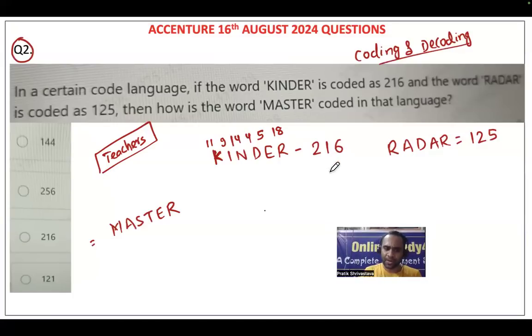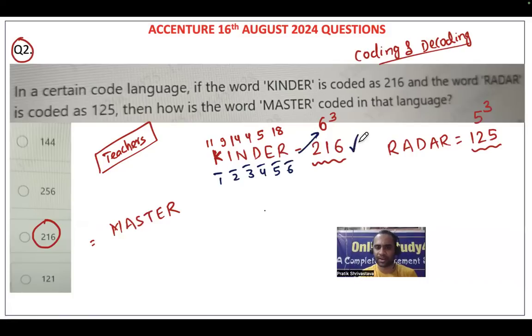Now you see friends, here 216 is nothing but 6 cube, right? 125 is nothing but 5 cube. And here also, again, you can see there is one more option, 216. So basically something is happening with respect to cube. Now please try to see how many letters are there. 1, 2, 3, 4, 5, 6. So it is 6 cube, that is nothing but 216.